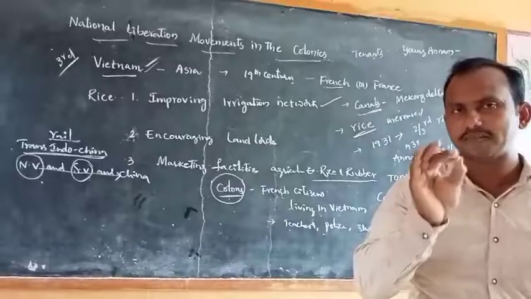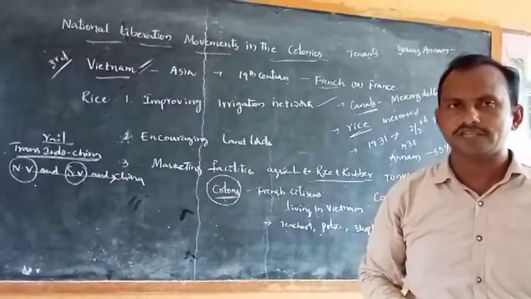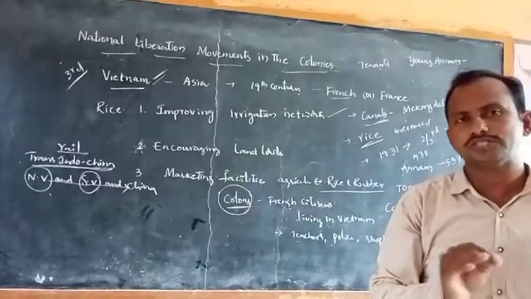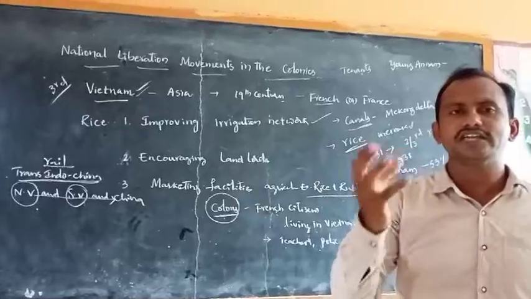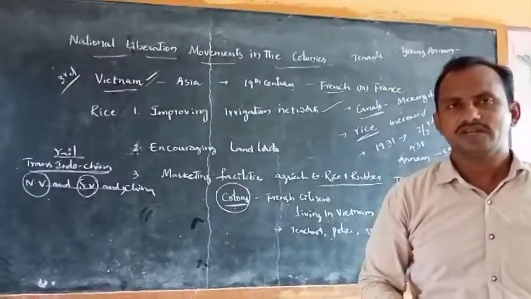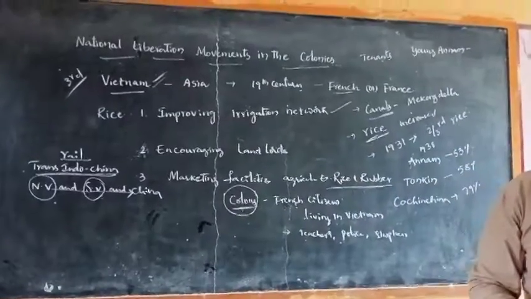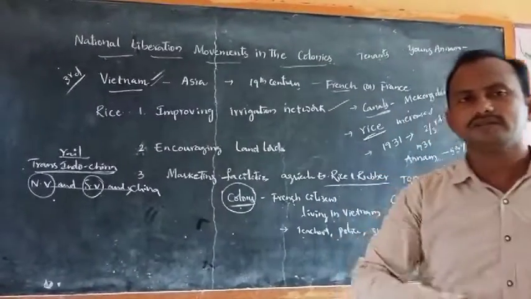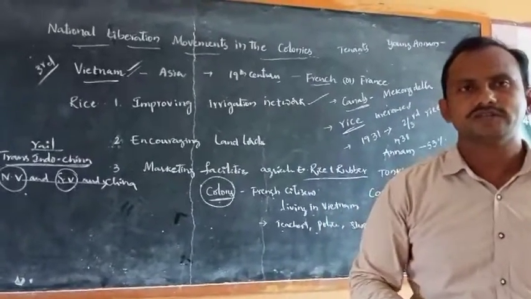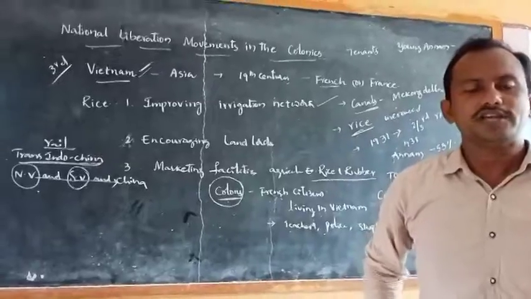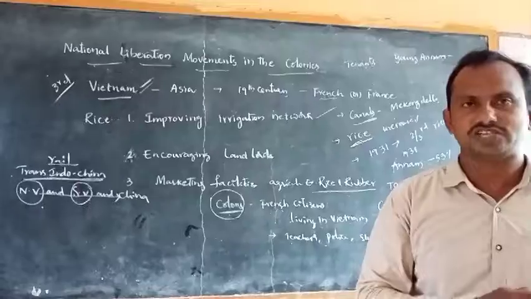At the beginning of this 20th century, some of the educated Vietnamese went to Japan to receive modern education. And also they were inspired by the ideas of Sun Yat-sen in China, when the revolution had taken place in China. So with the inspiration from Sun Yat-sen, the Vietnamese people also started the revolution to gain liberation from the French. Some of the students went to other countries like China.